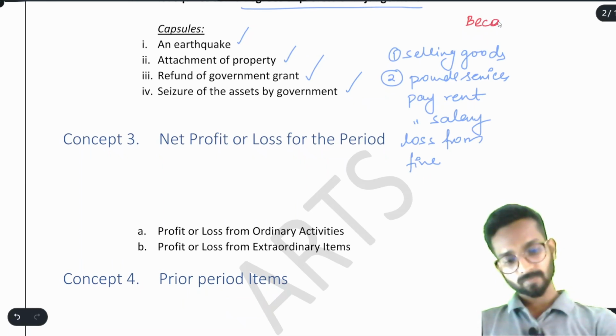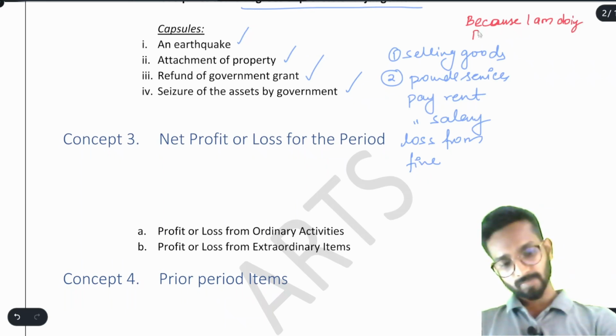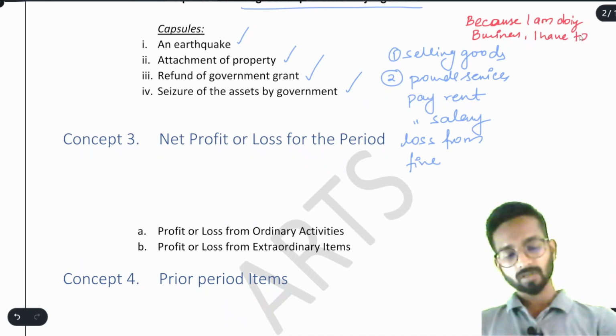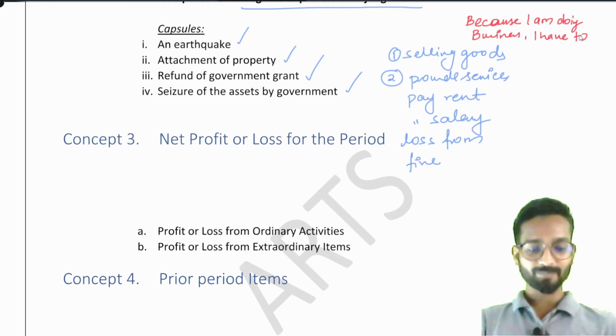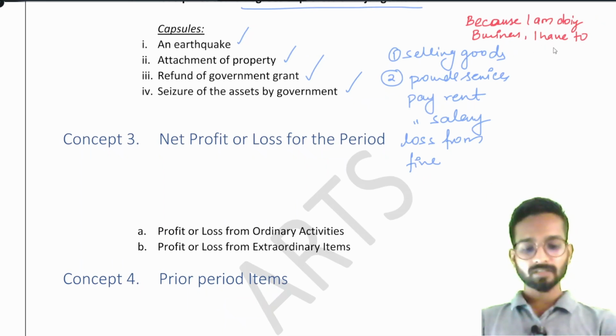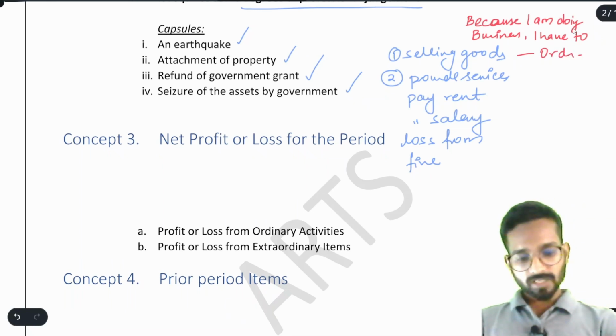Because I am doing business, I have to. This is your sentence. Now see, because I am doing business, I have to sell goods. This is your ordinary activity. Simple. Because I am doing business, I have to provide services.